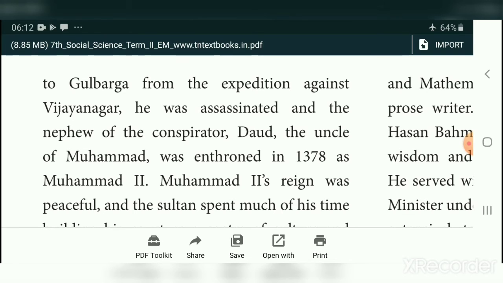He was killed by the conspirator Dad, an uncle of Muhammad, who was enthroned in 1378 as Muhammad II. So Muhammad's son was killed by the uncle of Muhammad, Dad, and Dad became the next king of the Bahmani kingdom in the name of Muhammad II.